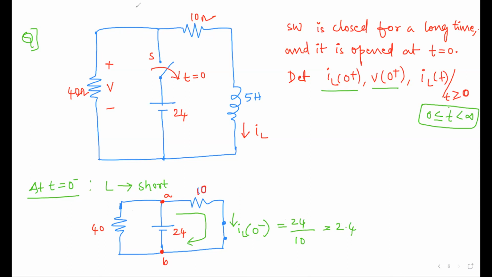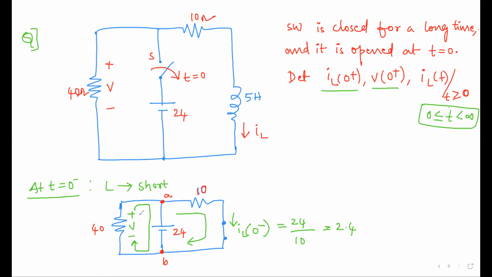The voltage across the 40 ohm is nothing but 24 volt, because this voltage V and the resistance are directly connected across the 24 volt voltage source. That means V is also the same. Or you can find it like this: in order to find voltage, we have defined the polarities, go from positive to negative.